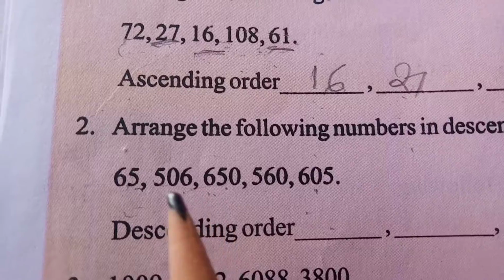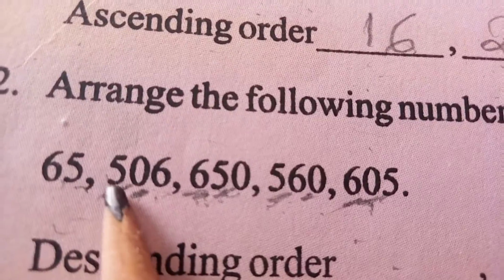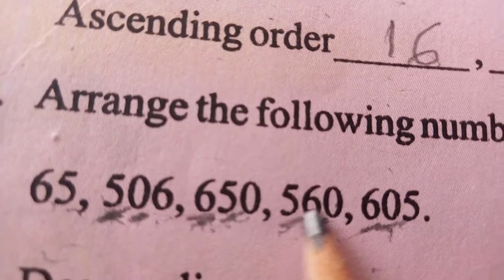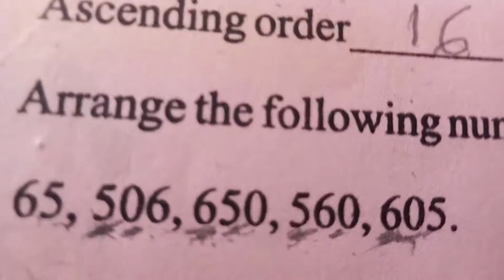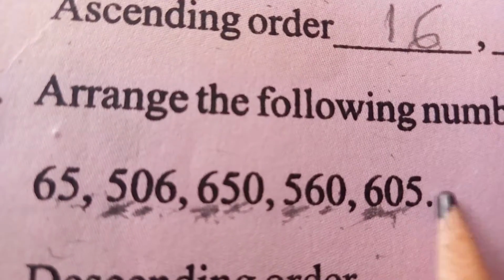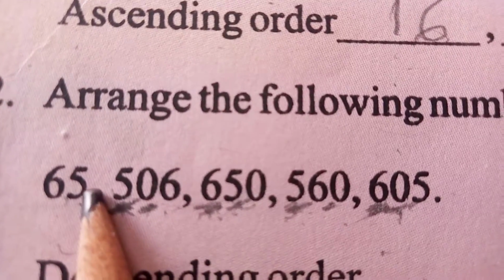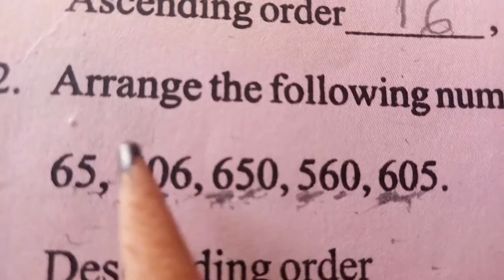Now we have to remember the rules of comparison. First, in this number the hundreds place is 5. In this number the hundreds place is 6. In this the hundreds place is 5, and here also 6. Next, compare these four numbers by their hundreds place digits.